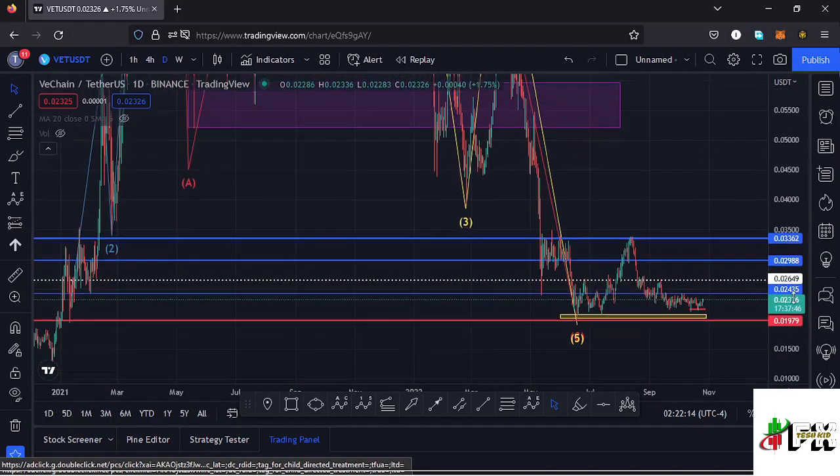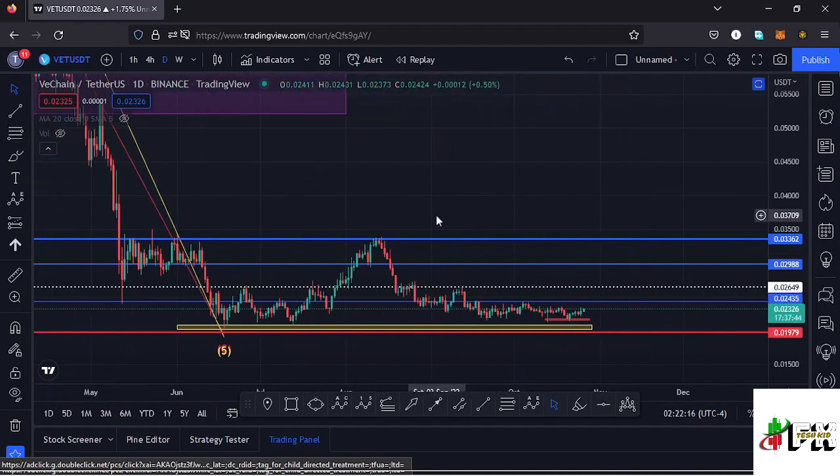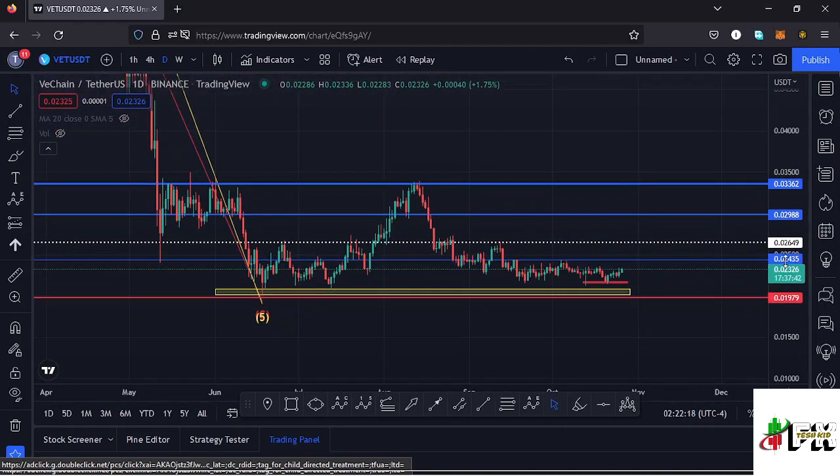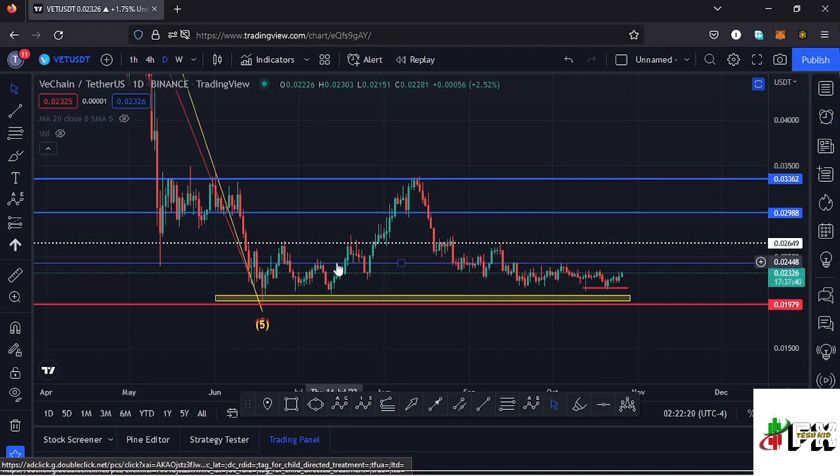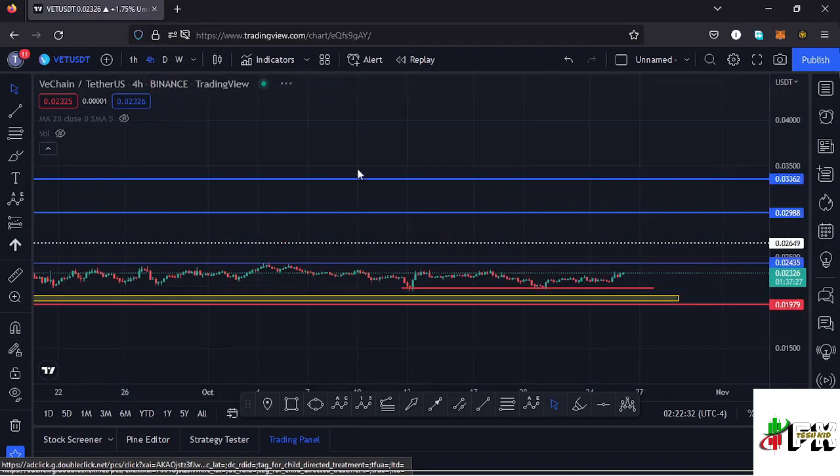Starting my analysis here on the daily chart, after making our low down there, we saw a very nice bounce to the upper side, managing to break above key areas of resistance, but at the key area of resistance at around the $0.03362 mark, we got rejected, and we are seeing a massive pullback to the lower side. Jumping to the 4-hour chart for further analysis.